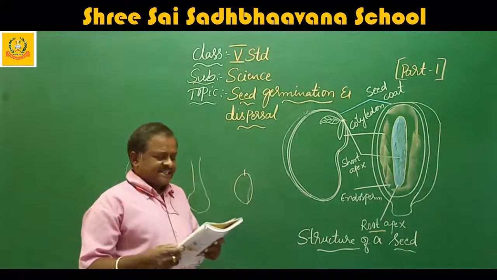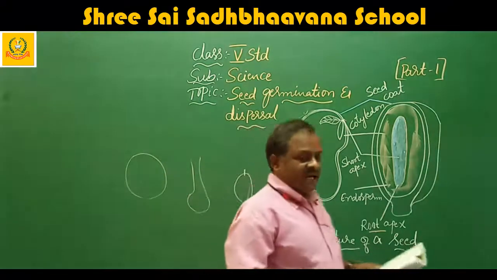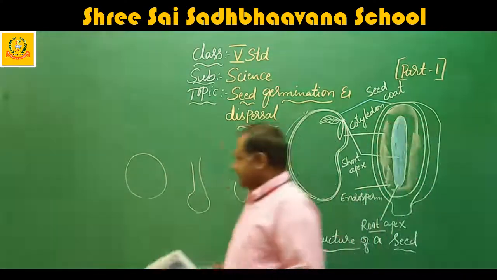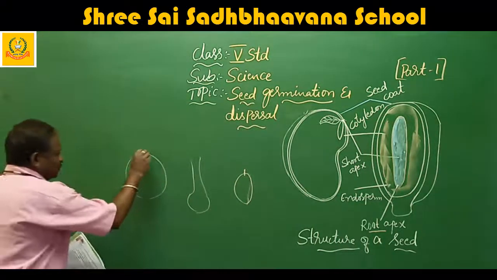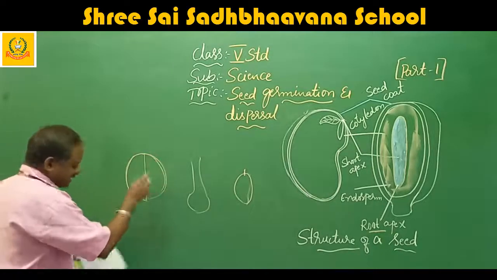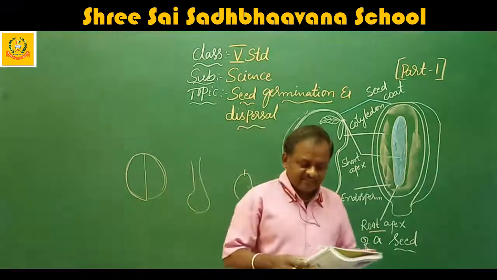Next, the seeds of a bean, rajma and pea have two cotyledons each. That means when you divide them, they become two equal parts. These cotyledons absorb the entire food supply.